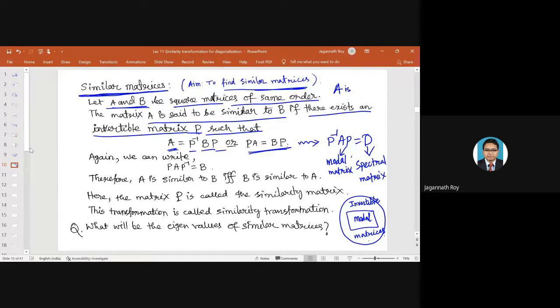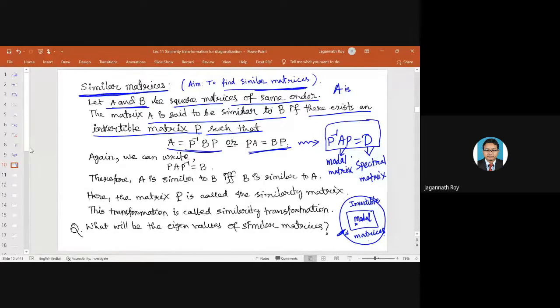Now, model matrices are some special matrices which are also invertible. Okay. Now we are taking this P inverse from this bigger set. Of course, you can take the model matrix, then this will lead to this special, specific class. But we are talking about similarity transformation, which is a more generalized one. Okay.